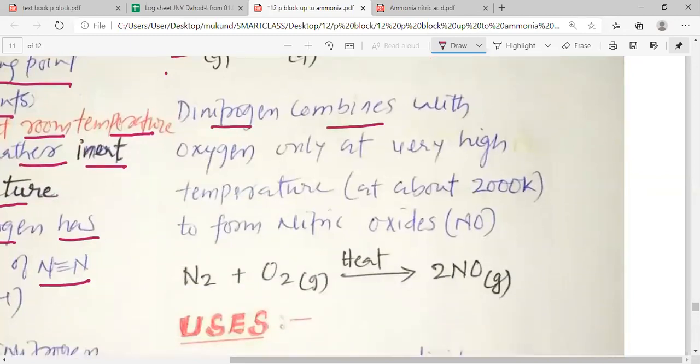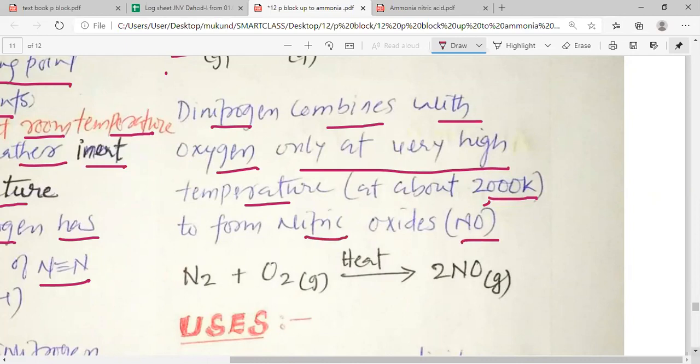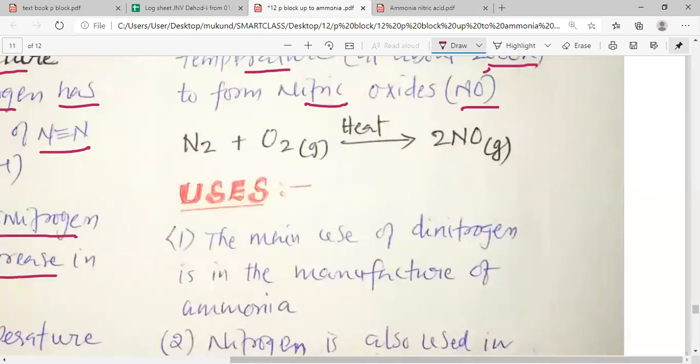Dinitrogen combines with oxygen only at very high temperature. Please remember, my dear students, that dinitrogen combines with oxygen at about 2000 Kelvin and forms nitric oxide. This is a very simple reaction: N2 reacts with O2 to give 2NO gas. But it requires temperatures of more than 2000 Kelvin.